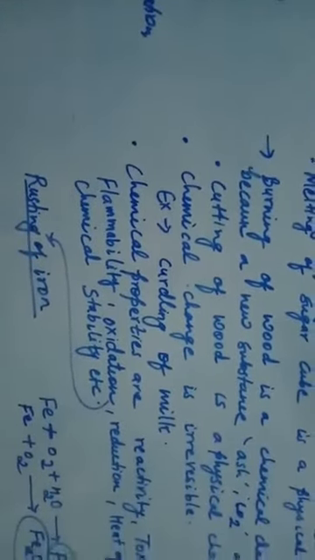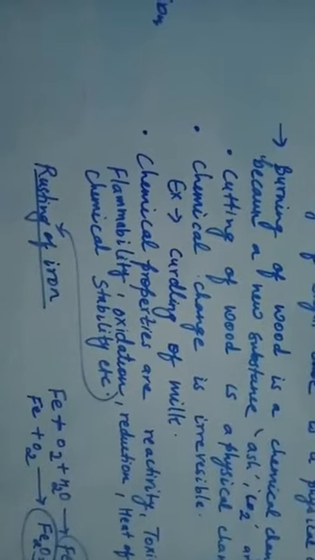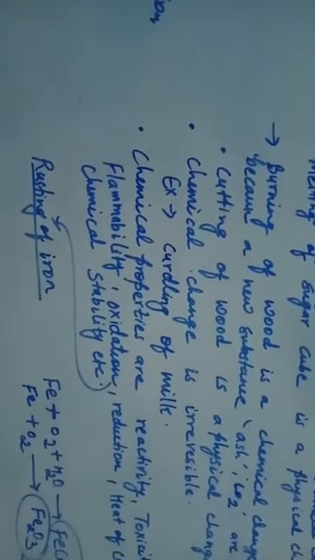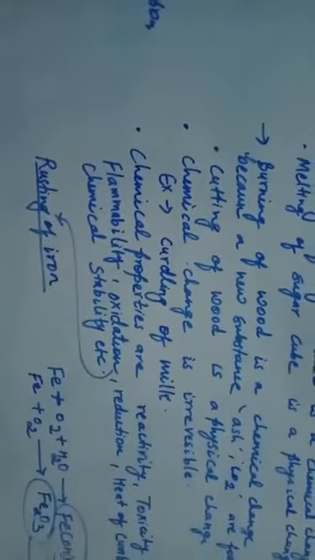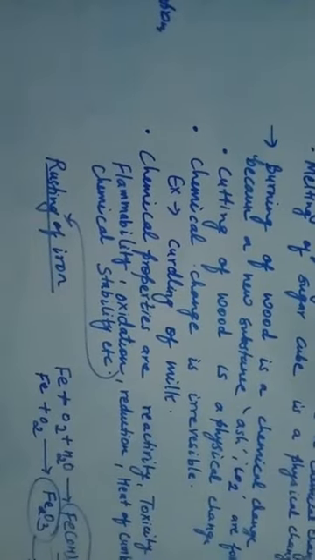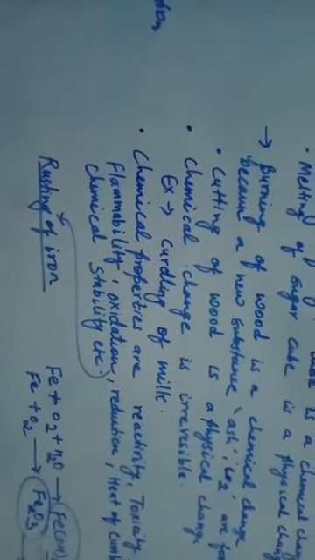Okay, an example I have also given you, curdling of milk. If milk is getting converted into curd, then you cannot convert curd again into milk. Just like ice is getting converted into water and then water to ice, that is physical change. But curdling of milk is not at all a physical change. It is a chemical change, because milk when converted into curd cannot be converted again to milk.